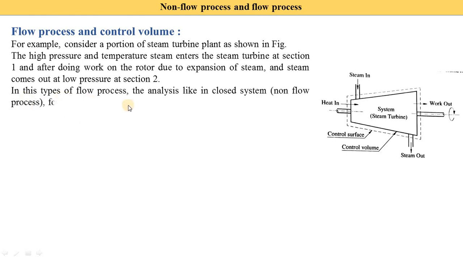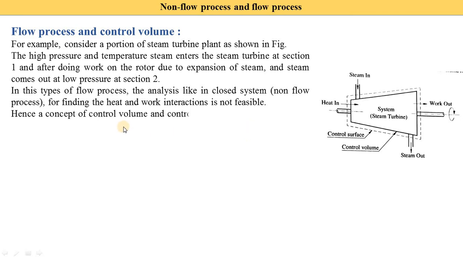In this type of flow process, analysis like a closed system, meaning a non-flow process, is not feasible for finding the heat and work interactions. We cannot treat the open system as a closed system to find out the work and heat. So it is not feasible. That's why here we need to consider the control volume and the control surface. Hence the concept of control volume and control surface is used, which is very convenient and feasible.